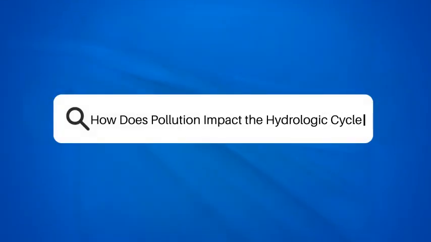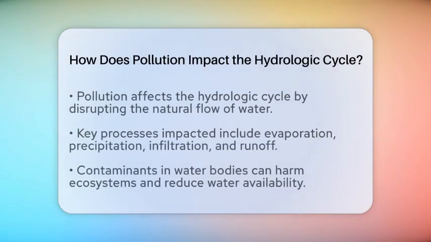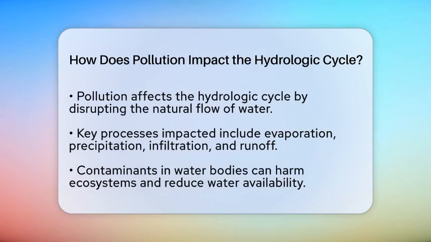How does pollution impact the hydrologic cycle? Breaking news in environmental science. The question on many minds today is how pollution affects the hydrologic cycle. With recent reports highlighting water quality issues, this topic is more relevant than ever. Viewers are likely curious about how pollutants are changing the way water moves through our environment.